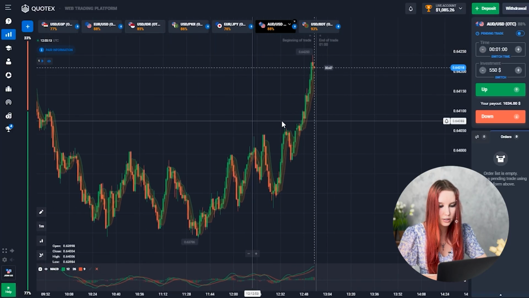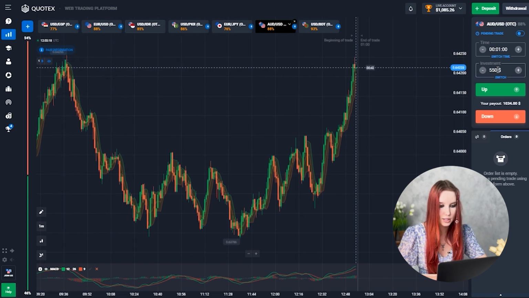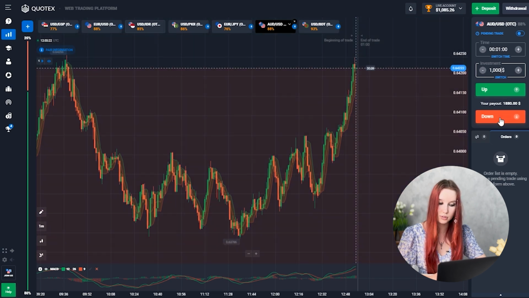So I want to move on to this currency pair. And here we see that the price is at the resistance level. Well, that's why I won't waste any time. I open an immediate trade down, 1,000 bucks. Let's go.